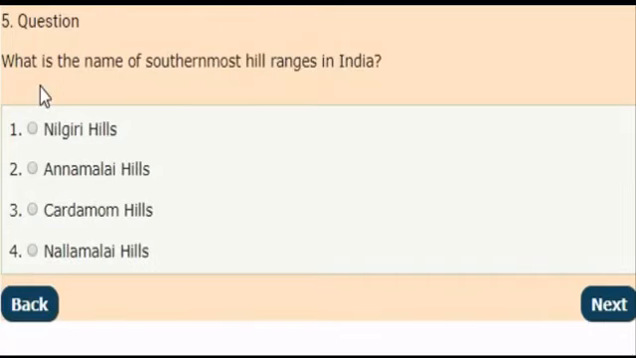Next question. What is the name of the southernmost hill ranges in India? Select the correct answer from the given options. And the correct answer is option 3, Cardamom Hills. It is the southernmost hill range in India.